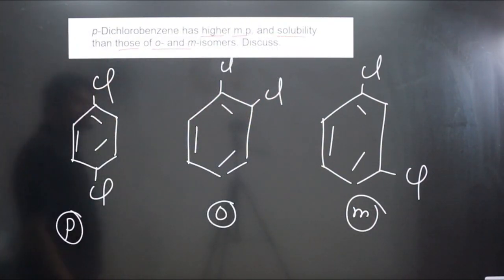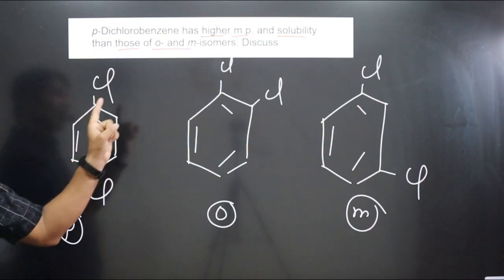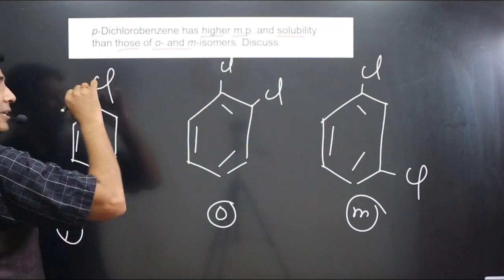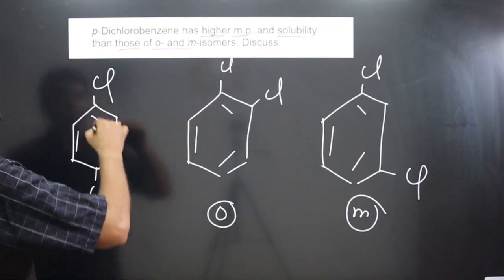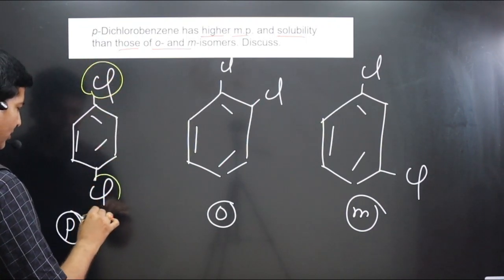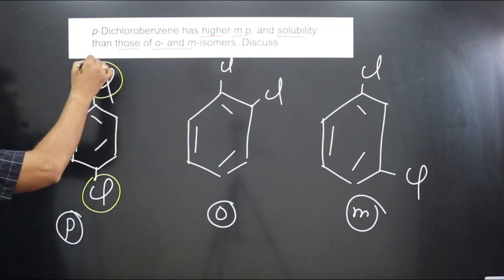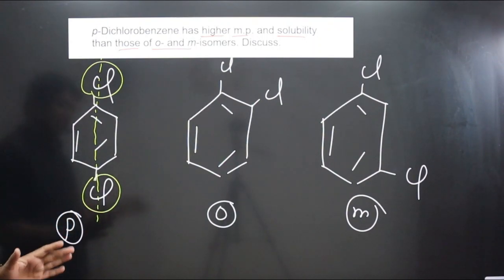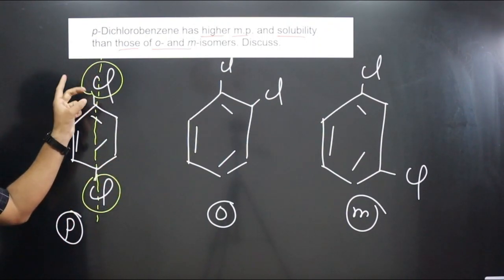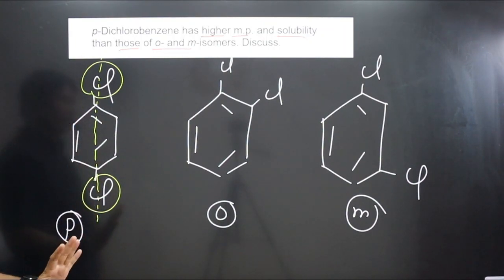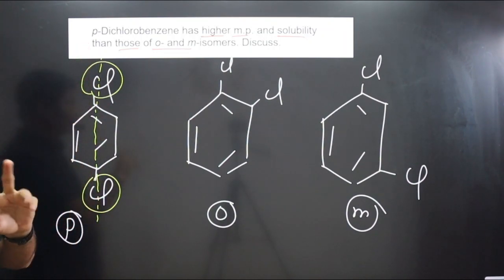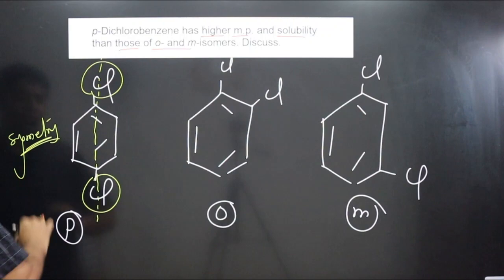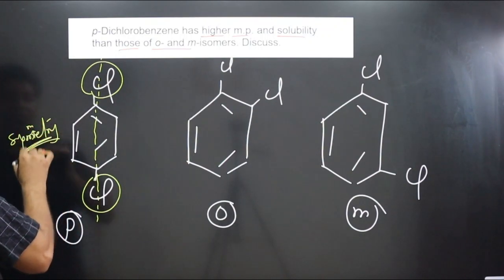Okay, and we have to justify why it has higher melting point. First we discuss about the melting point. You can see this Cl is an atom, and atoms are spherical in size. So let's say this is a sphere and this is also a sphere. If we cut from here, this compound can be cut into 2 equal parts. This is also cut into 2 equal parts here. So symmetry will be there. It can be divided into 2 equal parts, so it has symmetry.